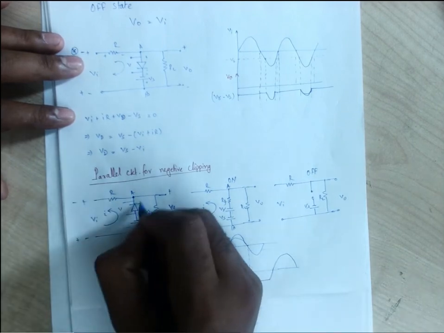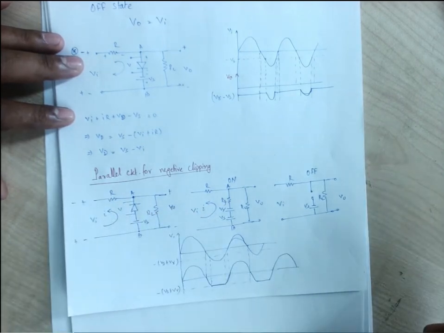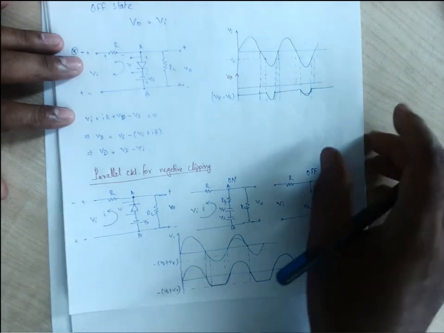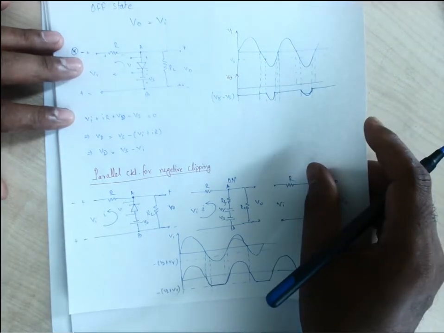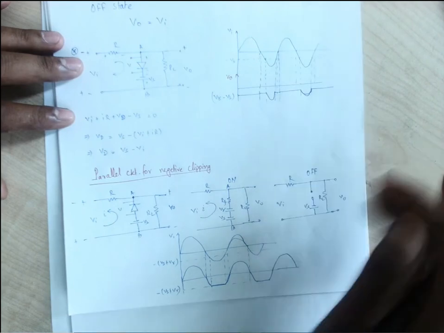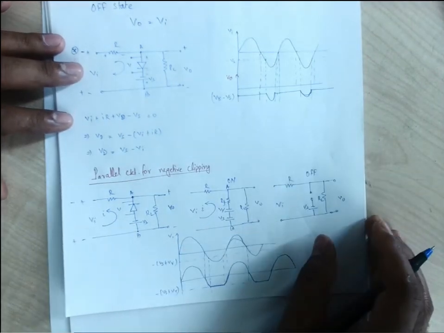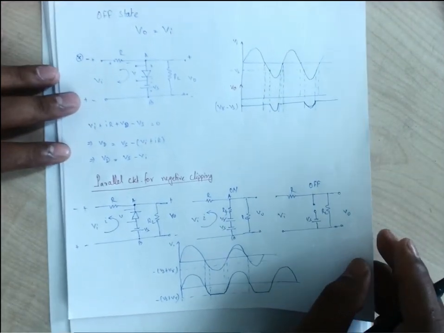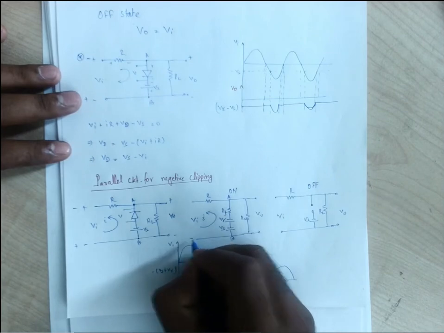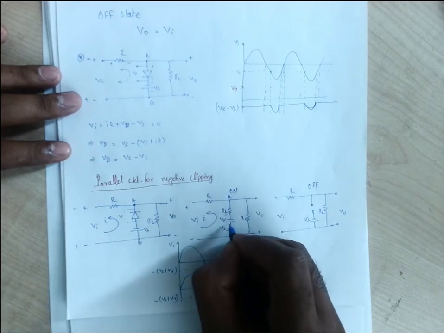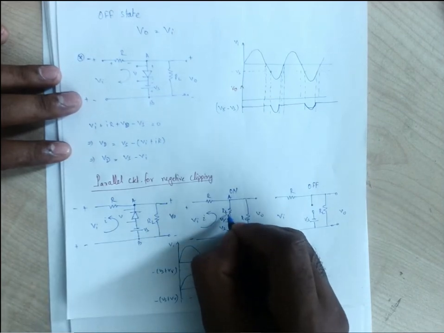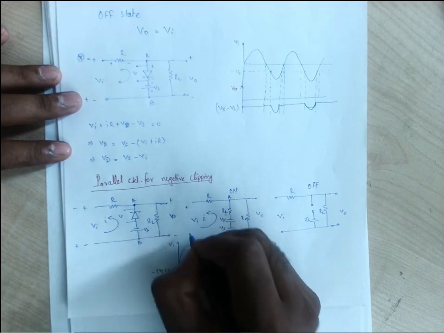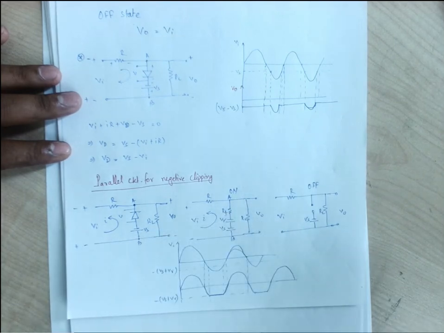Okay, so applying the KVL, for the on state, this is minus, this is plus, the current is flowing plus minus, right?